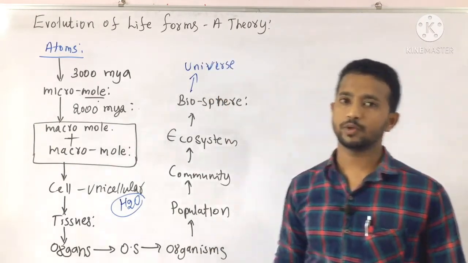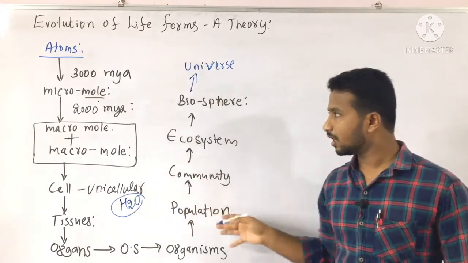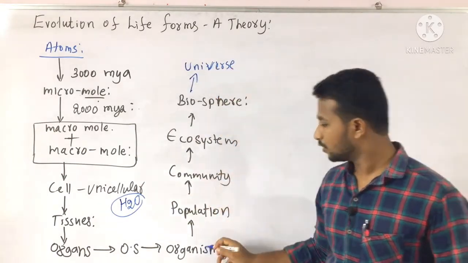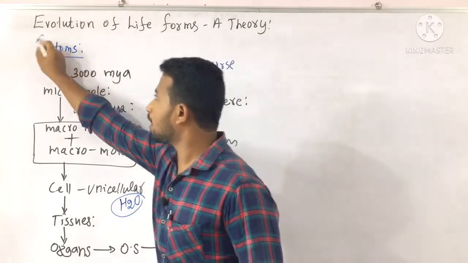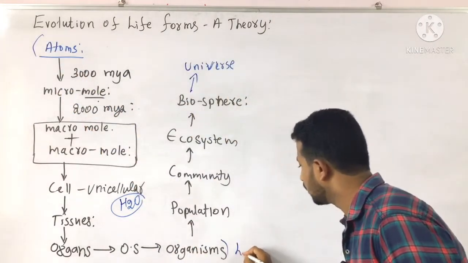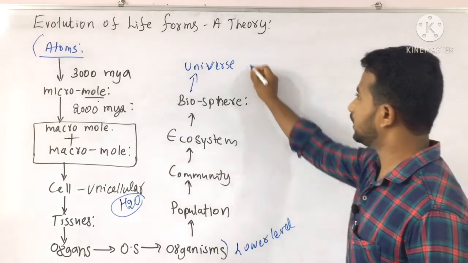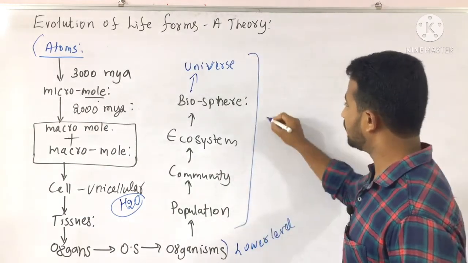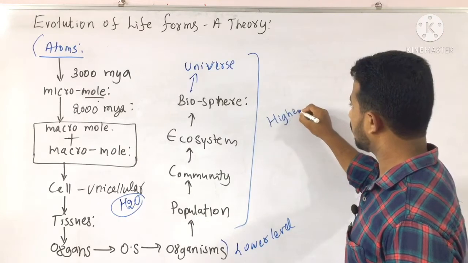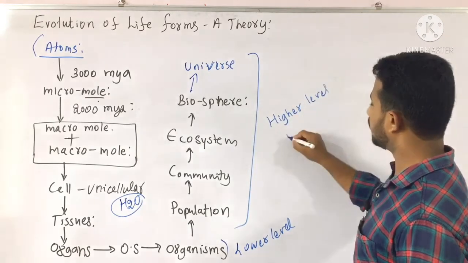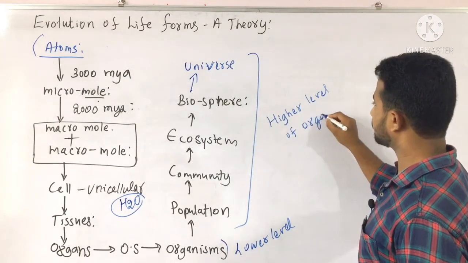This is what we probably expect. This is the story of evolution of life. Up to organisms, starting from the atomic level, they are called the lower level of organization, and from universe to the population it is called the higher level of organization.